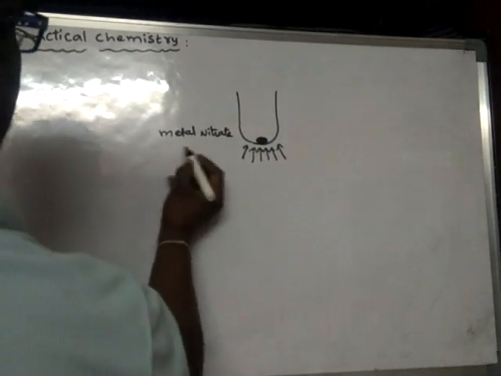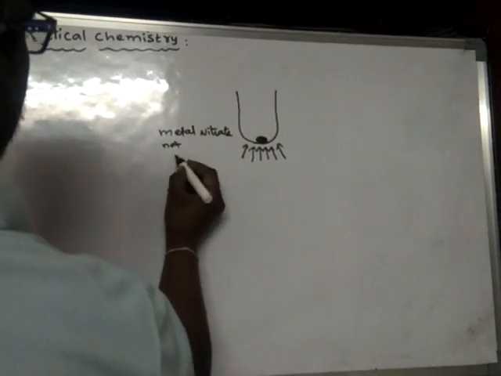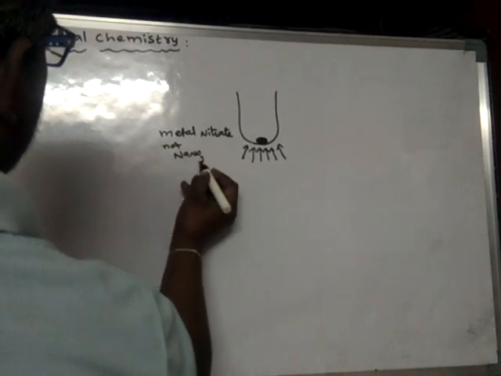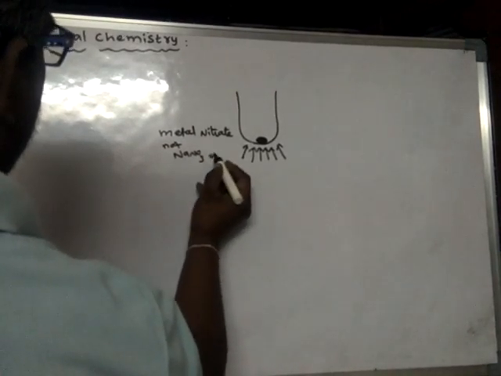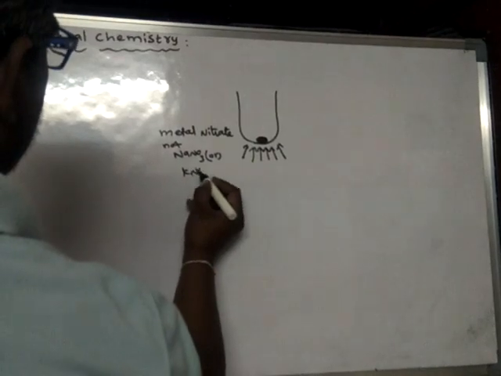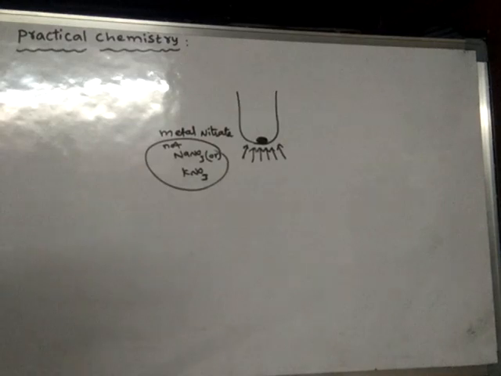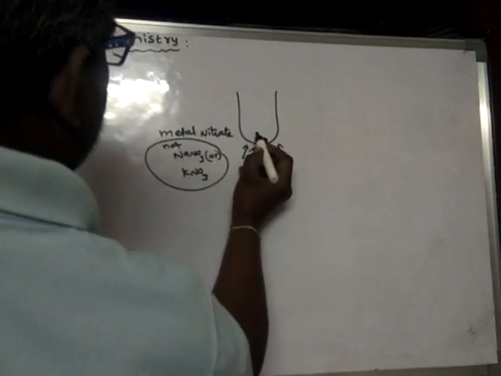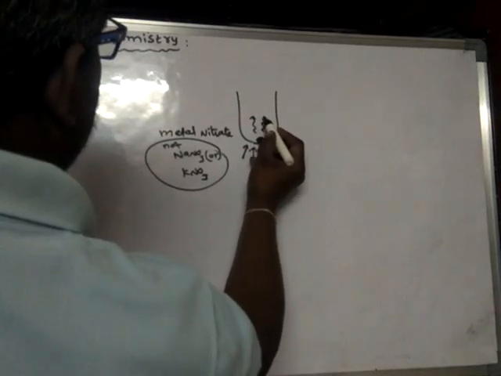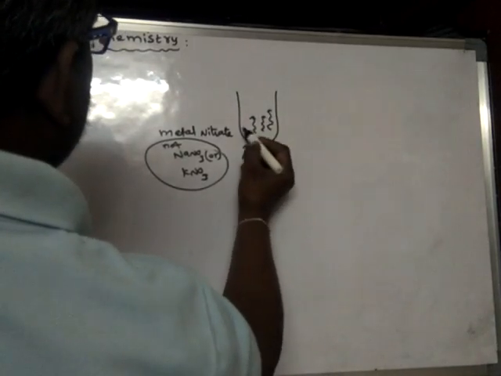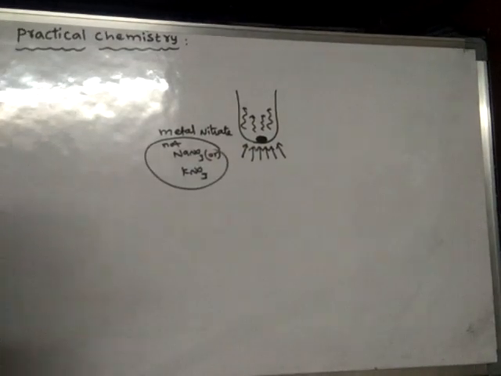So there are exceptions: not NaNO3 or KNO3. These two are exceptions. So take any other metal nitrate except NaNO3 and KNO3, and heat that metal nitrate. What happens? Upon heating this metal nitrate, a gas is evolved from that material.